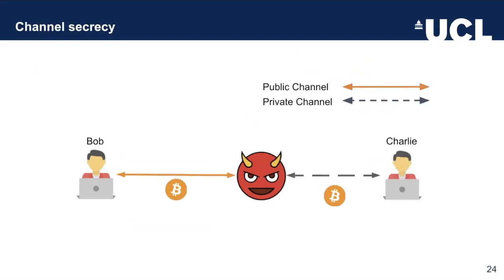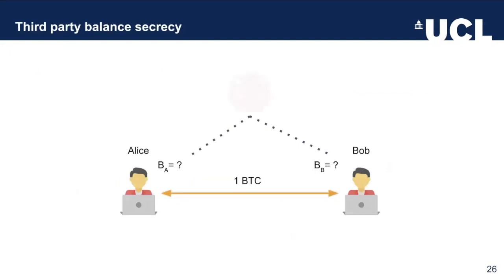Let's try to see what Eve would do in the case that she wanted to launder her funds using Lightning. In this case over here, she shares a private channel with Charlie. So the question here that we're going to tackle is: who's interacting with Eve? Does Bob, who shared a public channel with Eve, know anything about her private channels? A second question is whether Eve, who is not sharing a channel with either Alice or Bob, can infer the balances that they have between them, which, as we will see, has a very important consequence.